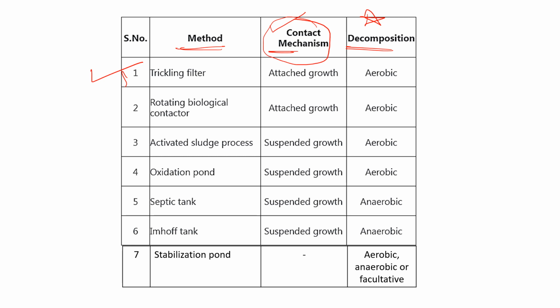The trickling filter is an attached growth mechanism and this is an aerobic process. The rotating disc contactor, RBC, is an attached growth. We know on the rotating disc the bacteria are attached. This is an aerobic process. The activated sludge, the name itself tells, activated means this is an aerobic process and there is a suspended growth of the bacteria. Then the oxidation pond, here this is a suspended growth and aerobic process.